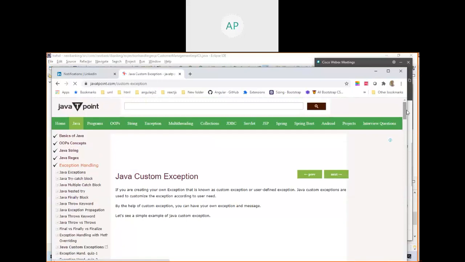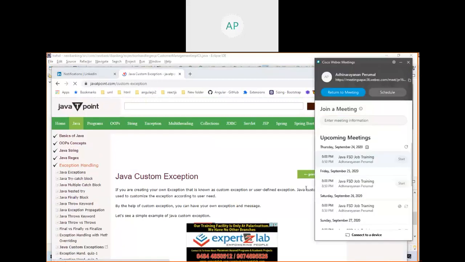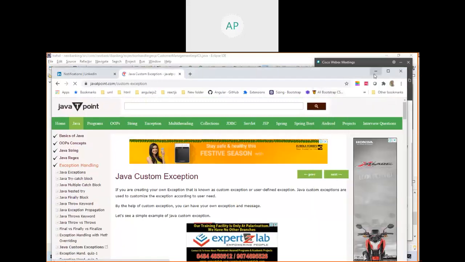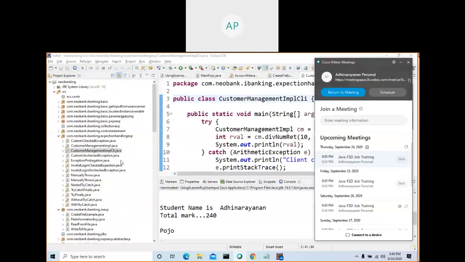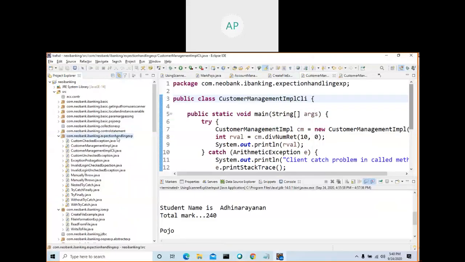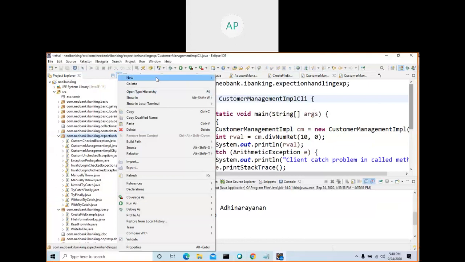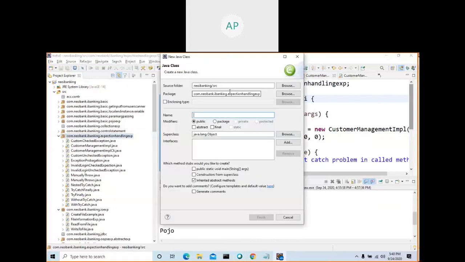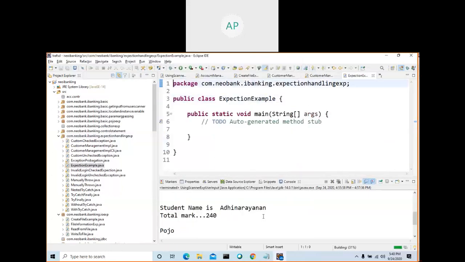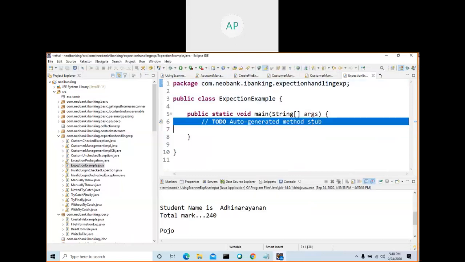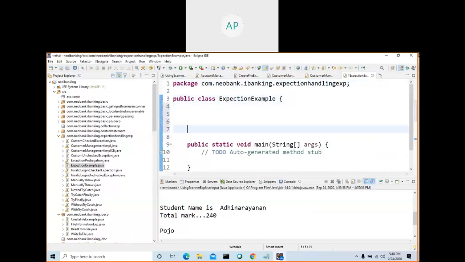Okay, let me go with the first one, a simple example. Let me open my Eclipse and try a simple example. Let me create one class, a new class, exception example, with public static void main. Now let me create one method.